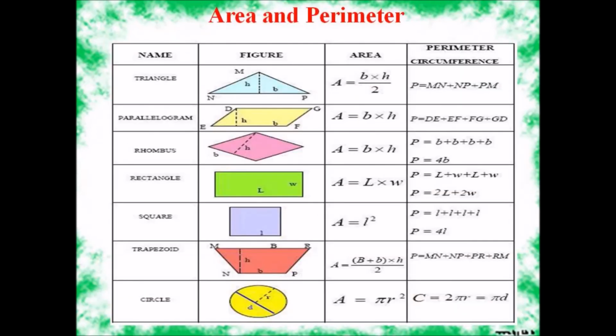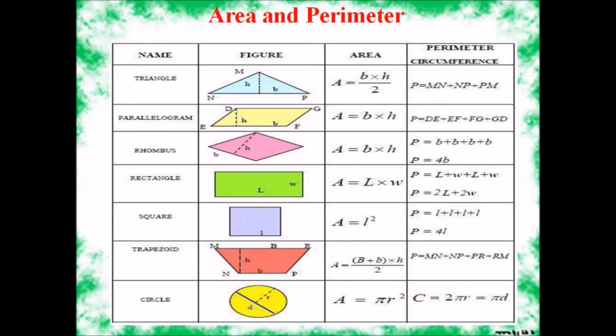Perimeter of different figures. For example, triangle, the area and perimeter to be calculated. Area is A is equal to B and H, breadth and the height, by 2.